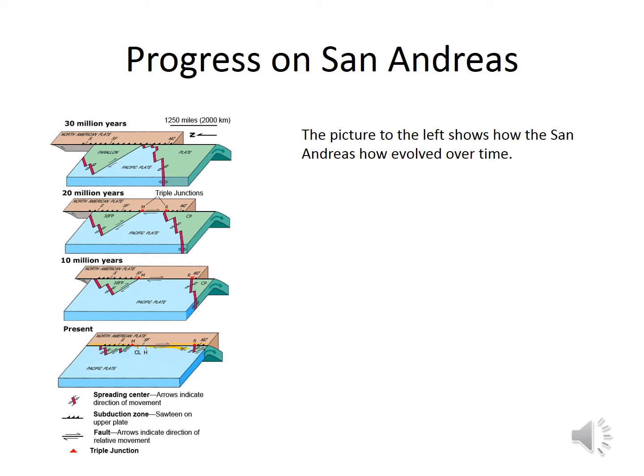Starting at 30 million years ago, the westward moving North American plate began to override the spreading ridge between the Farallon Plate and the Pacific Plate. By 20 million years ago, two triple junctions began to migrate north and south along the western margin of the west coast.